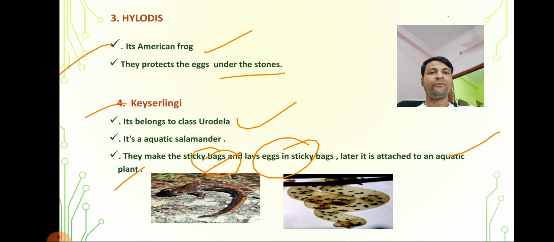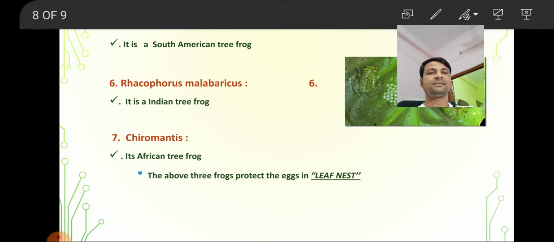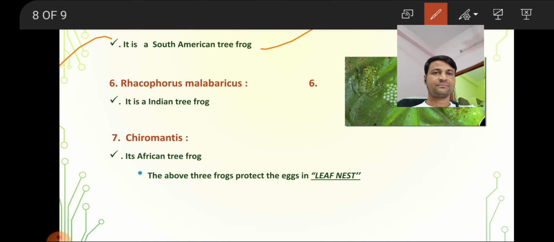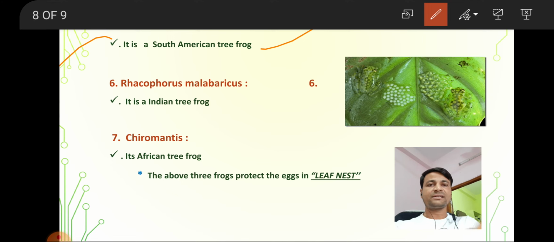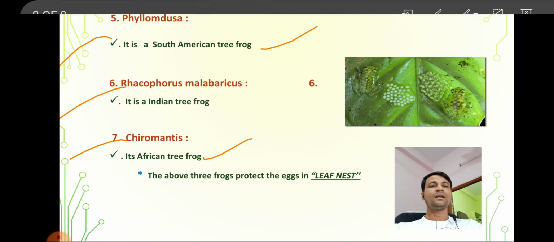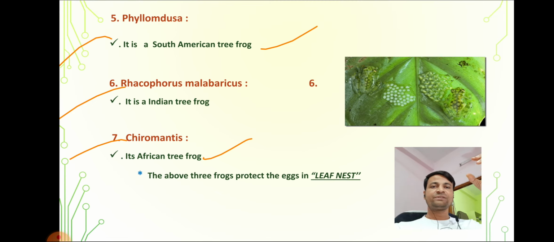Next, the fifth frog is Phyllomedusa. It is a South American tree frog. The sixth frog is Rhacophorus malabaricus. It is an Indian tree frog. The seventh frog is Chiromantis. It is an African tree frog. These three frogs' names and their places are most important from the entrance exam point of view.